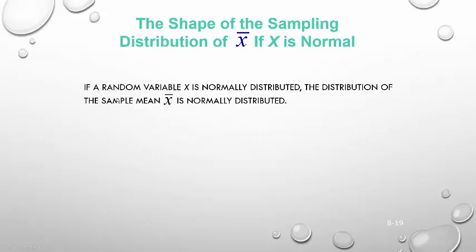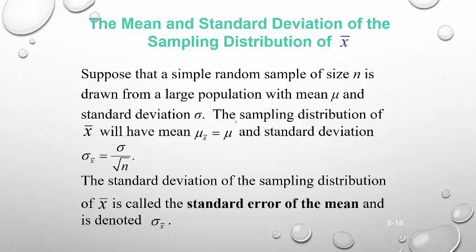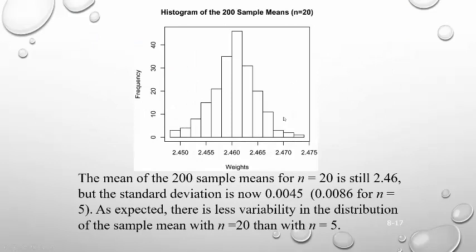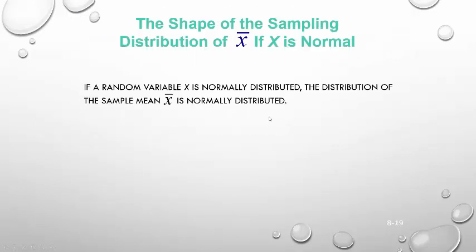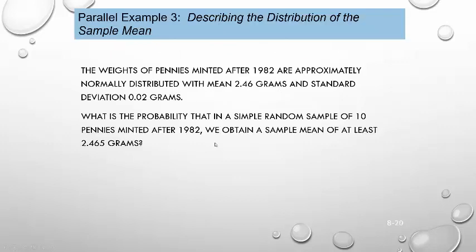So here's the shape of this distribution. If you look at this, this was a normal curve. It turns out that if a random sample X is normally distributed, then the distribution of the averages will also be normal. And we saw that in the histograms. So let's do an example.